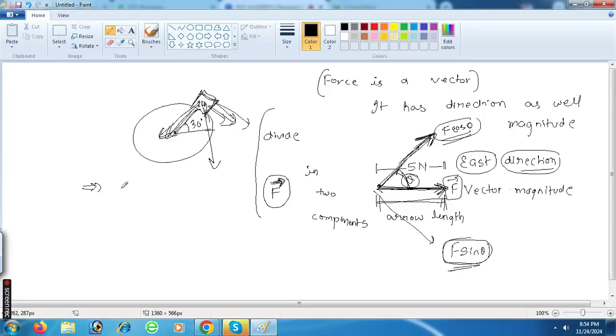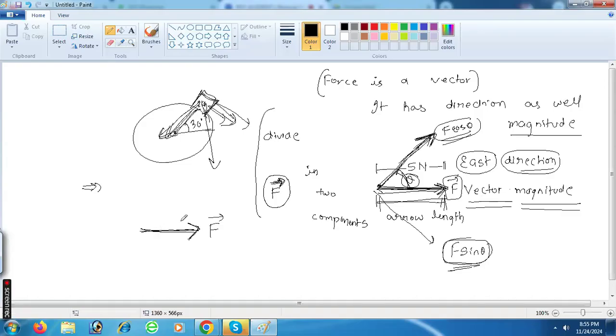So you don't know the composition of vectors, right? You don't know how to divide a vector into components. Okay. So you know one thing: force is a vector quantity. It has direction as well as magnitude. You know this, right? Okay. So after this, it's a very simple mechanism.